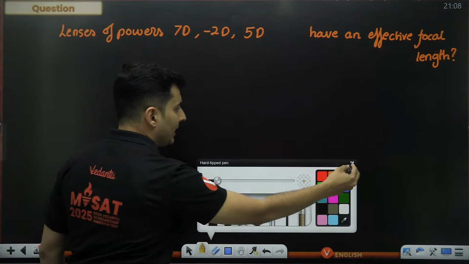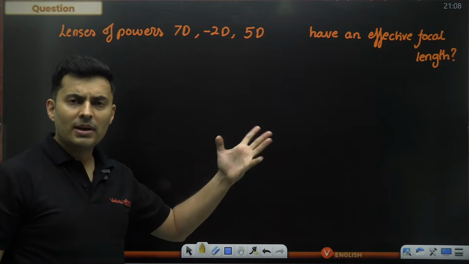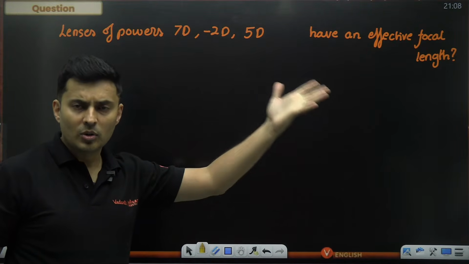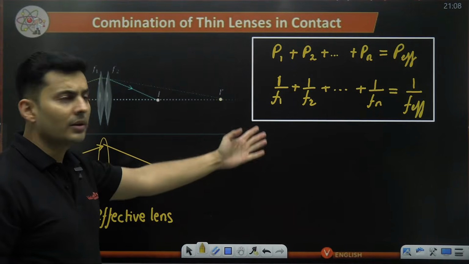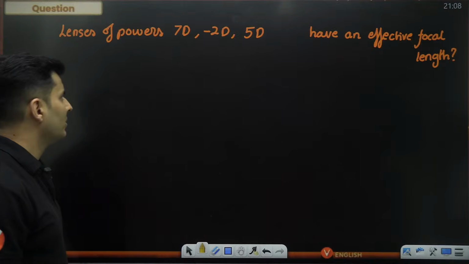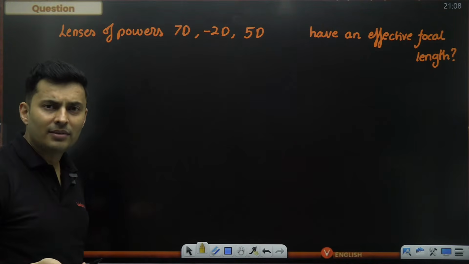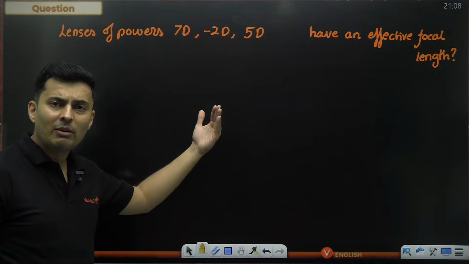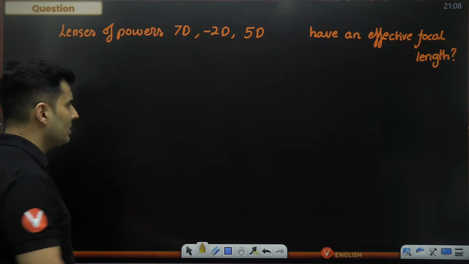As we know, the powers get added, and the focal length is the reciprocal of the power, and you add the reciprocal of focal lengths to get the effective focal length. That's what I showed you right over here. But here power is given, focal length is asked, so there are multiple ways of doing it. Either you find individual focal lengths and then find effective, or you find effective power and then find effective focal length. I feel adding powers is easy, so stick to that.